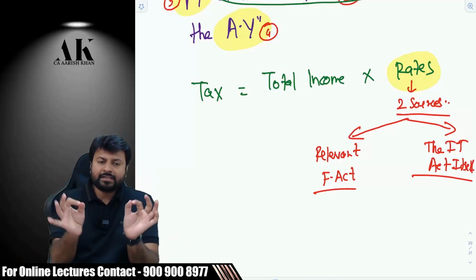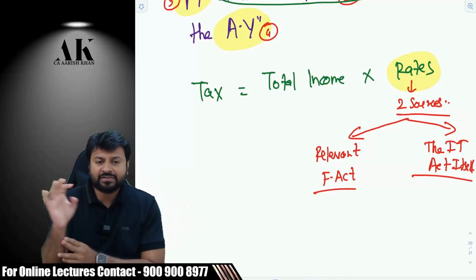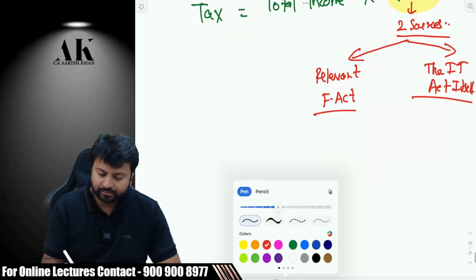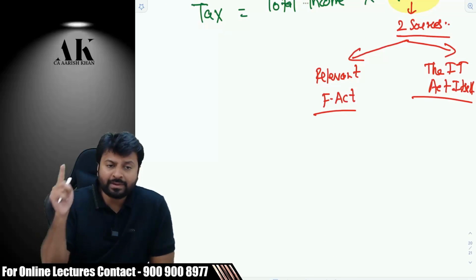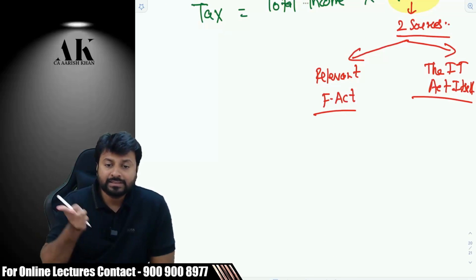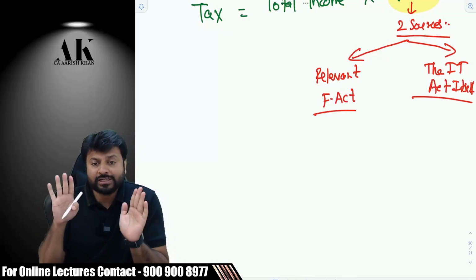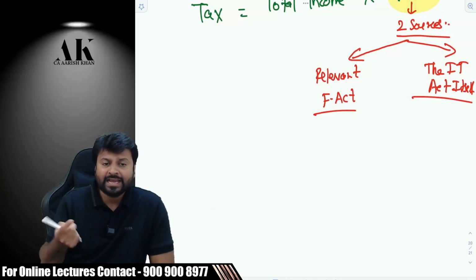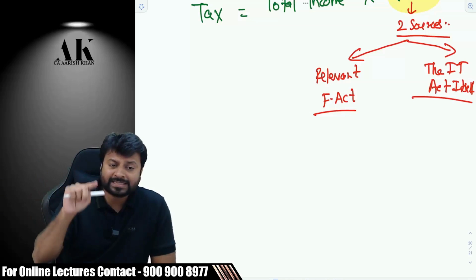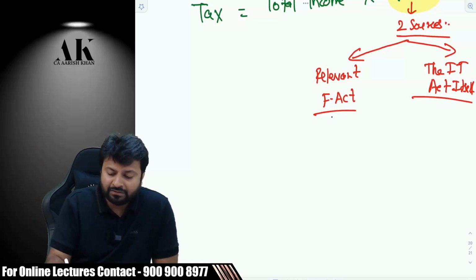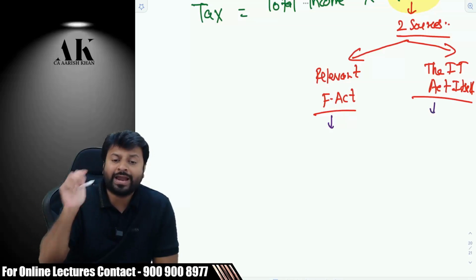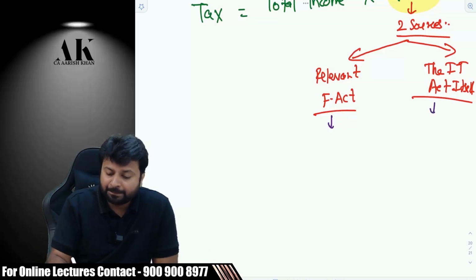There are some rates which are mentioned in the Finance Act, some rates which are mentioned in the Income Tax Act. Now the question is why? Why are not all of them at the same place? Second question, how is the classification done? Which rates are mentioned in the Finance Act and which rates are mentioned in the Income Tax Act? So let me tell you first of all which rates are mentioned where, and then we'll come to the first question, that is why. Relevant Finance Act, person-based rates are mentioned here.